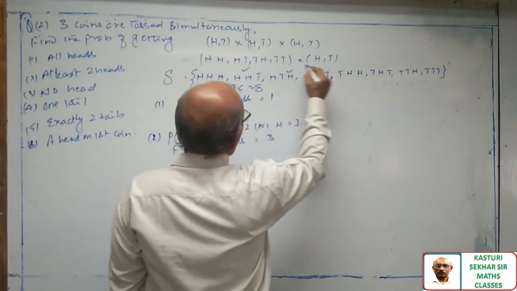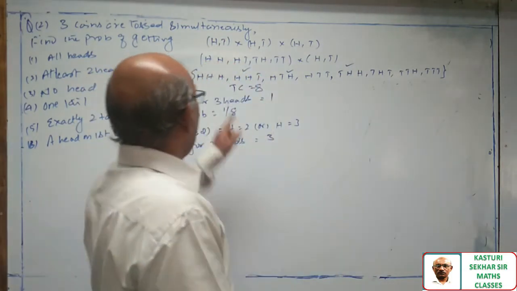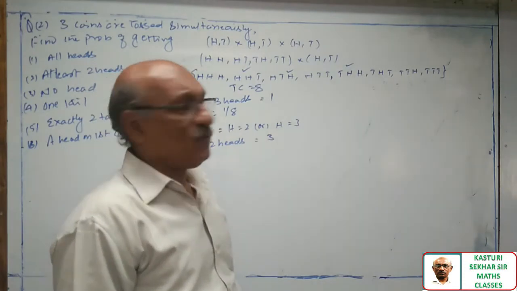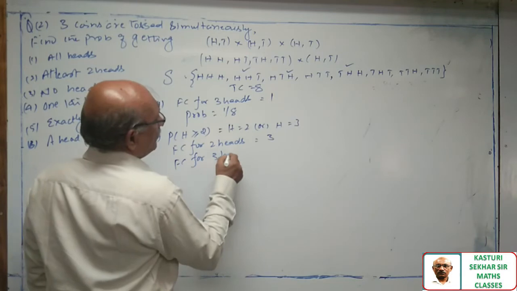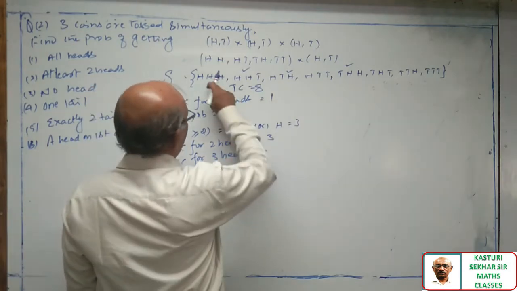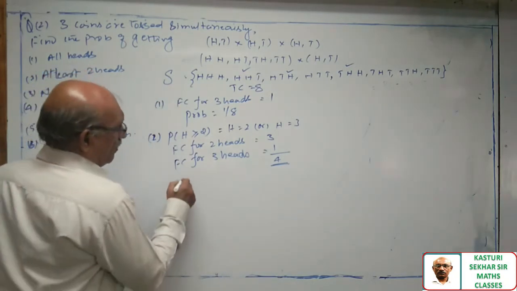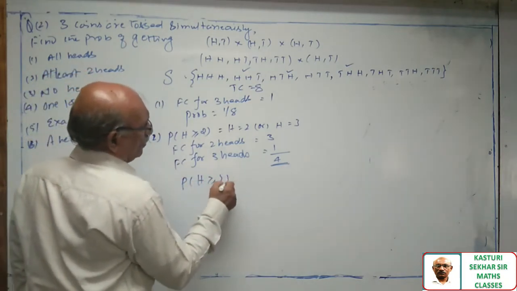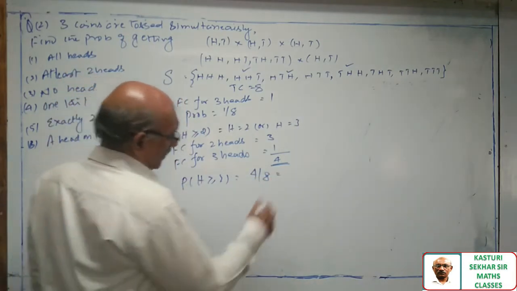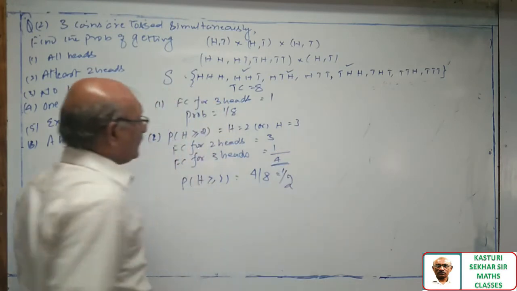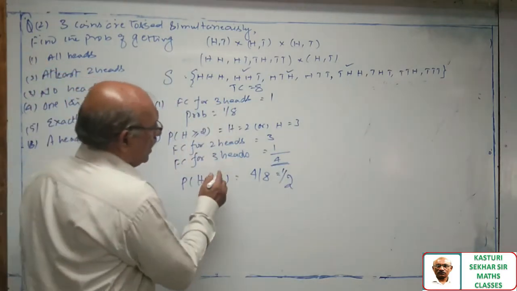How many cases are supporting 2 heads? 3 cases are supporting 2 heads. So this is 3. Favorable cases for 3 heads: there is only 1 case, so 4. Therefore, the probability of heads greater than or equal to 2 is favorable cases divided by total number of cases, which is 1 by 2.